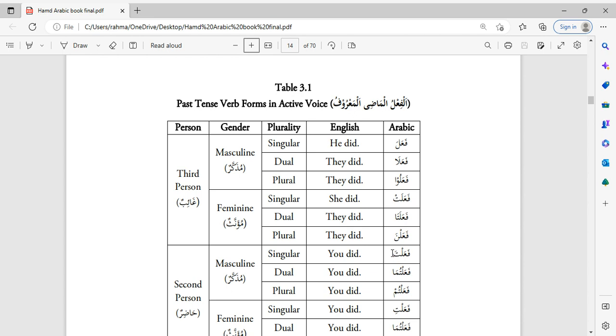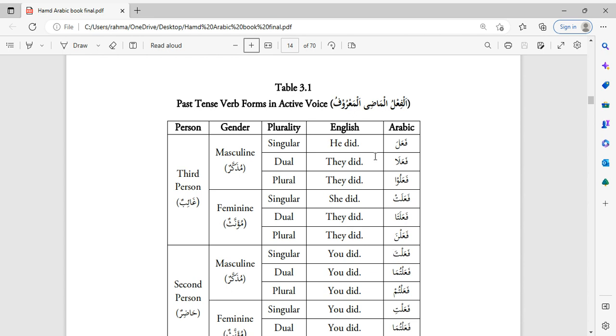Those are all in the past tense. The way to formulate a past tense verb is different from the present/future tense verb. So this is only dealing with verbs that are in the past tense.